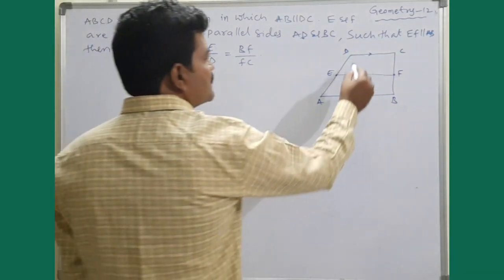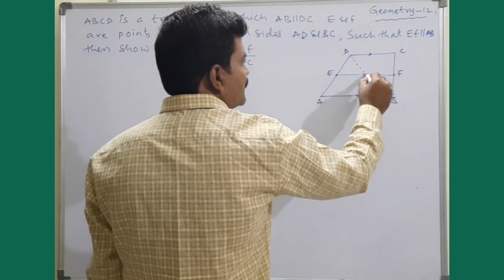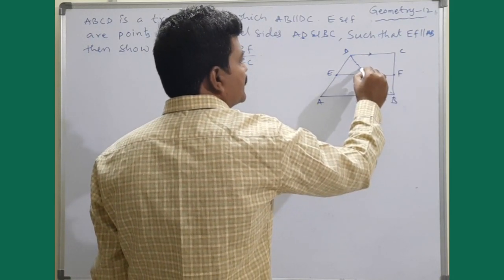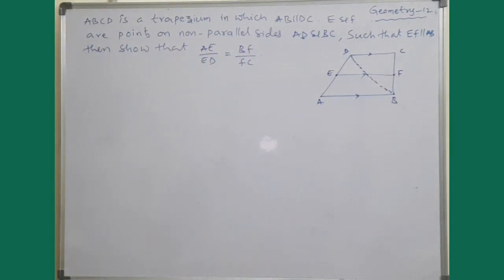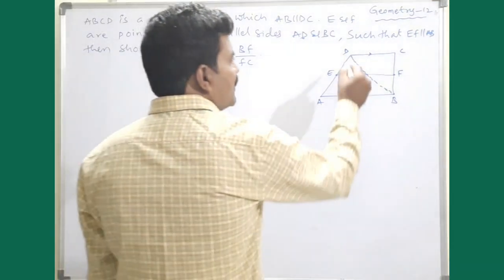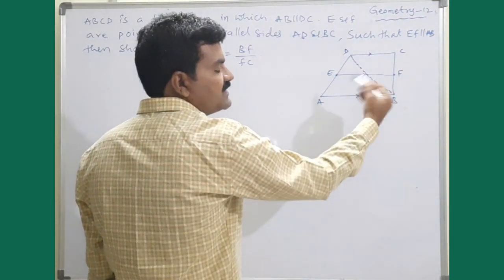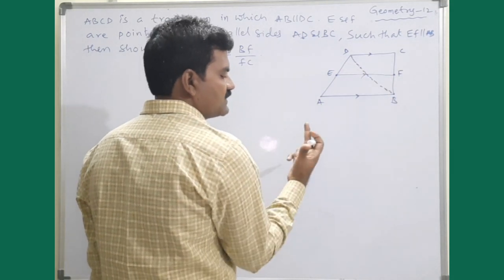Now do one thing. Join BD. What to do? We need to prove that AE by ED is equal to BF by FC. Very simple. You can use the BPT concept here. By joining this BD, the entire trapezium is divided into two triangles.